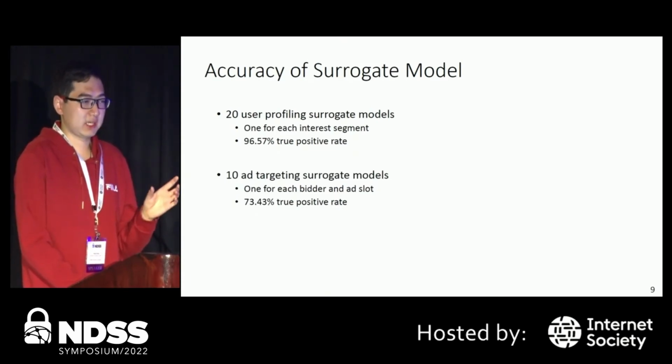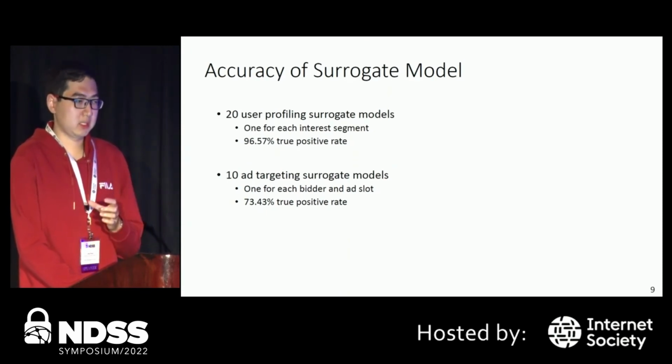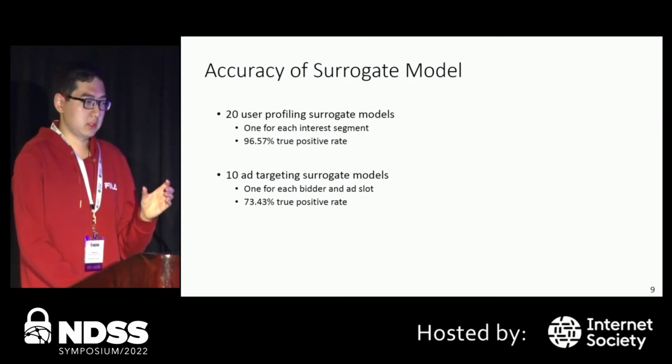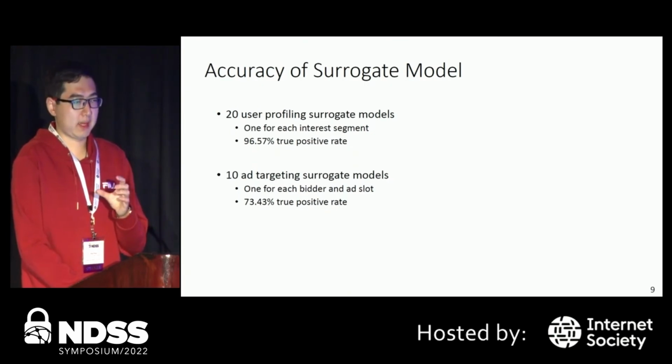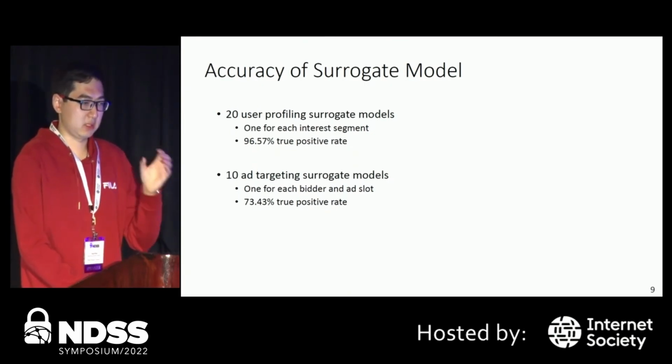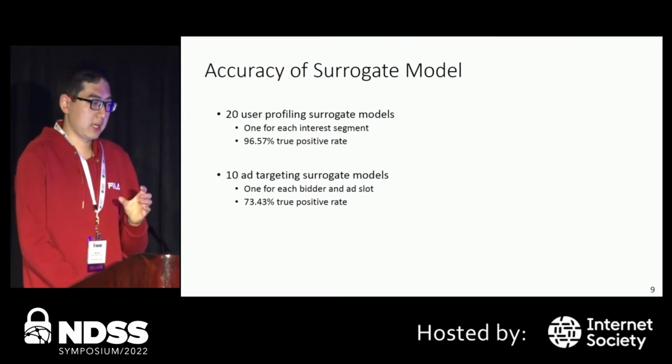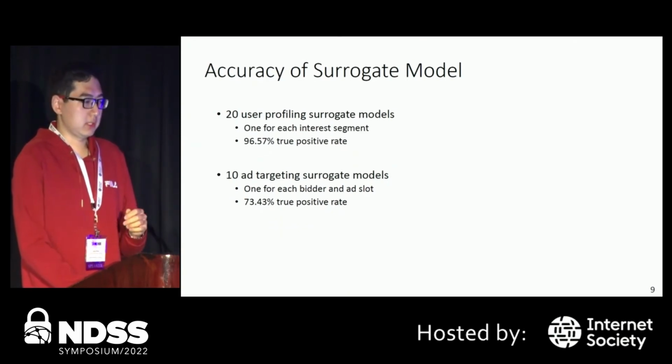For each of these surrogate models, it will predict whether a bidder will place high bids given an input user persona and an ad slot. So we report that the average true positive rate for this ad targeting model is 73%.